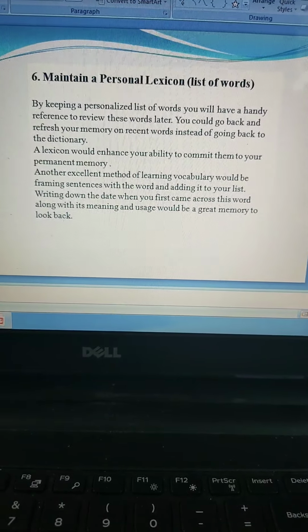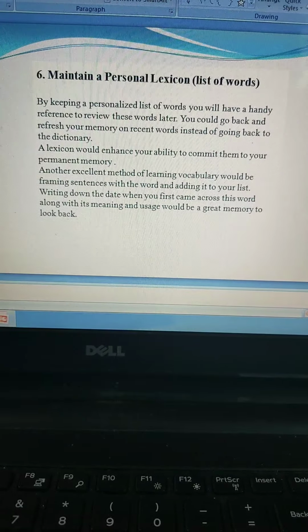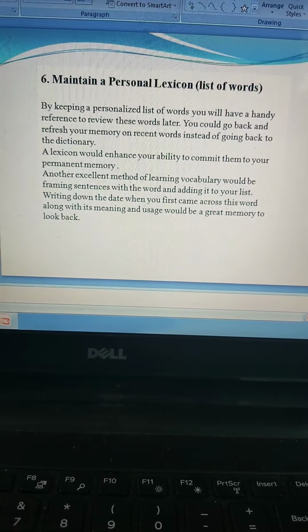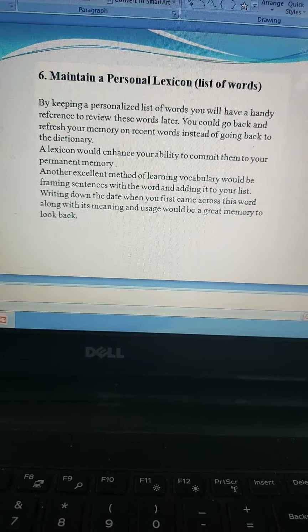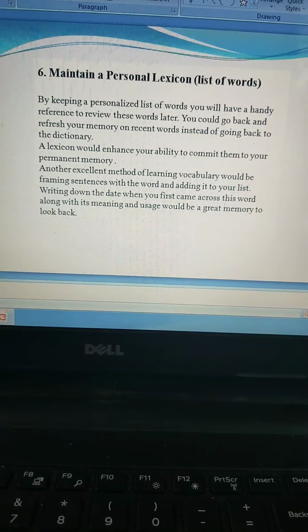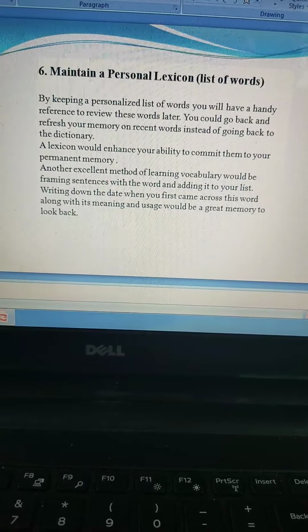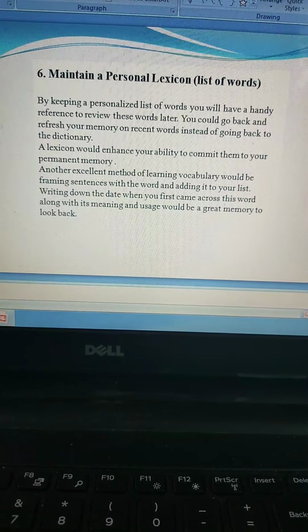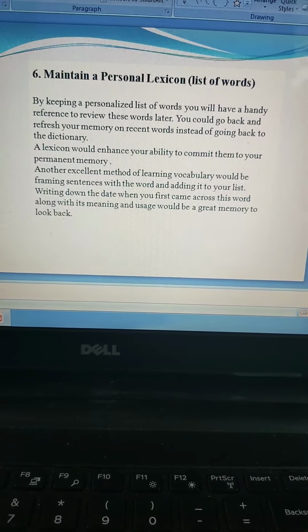A lexicon would enhance your ability to commit them to your permanent memory. When you've written down the words you learnt every day, they're going to be very helpful, guys, when it comes to remembering them for longer periods of time. When you write them down, there is a tendency for us to remember it for longer. So try writing down the words and making a list of these words every day that you learn a new word.